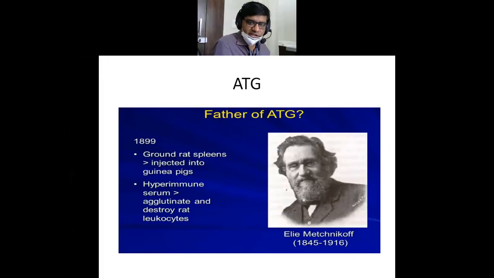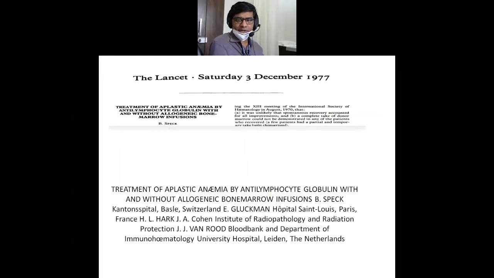So in bone marrow transplant of a patient with aplastic anemia, we give ATG as a part of the conditioning regimen. In 1977, he had given ATG to one patient as a part of the conditioning regimen, but unfortunately that patient rejected the graft. Even after rejection of the graft, after 3 months his WBC count started growing up, his platelet count grew, and his hemoglobin started growing. So he thought, what has happened? The graft has rejected, but still the patient is showing a response.